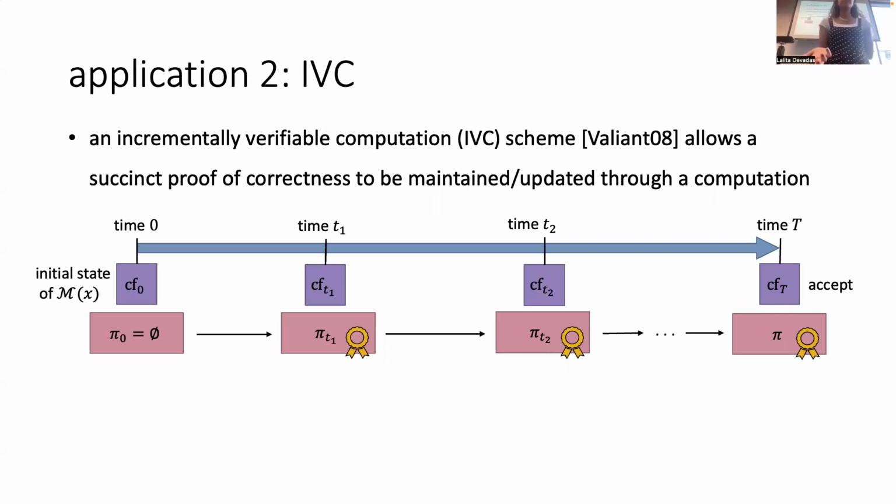You really want to think about big T as being much bigger than, like, imagine a small space computation that's going on for a long time. This really helps us to only save the configuration and a succinct proof, as opposed to having to save a lot more information in order to continue on doing our SNARG.